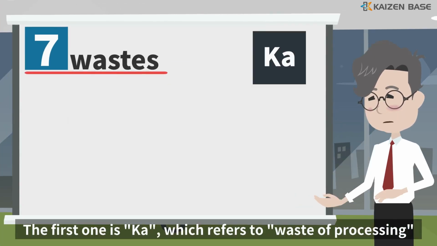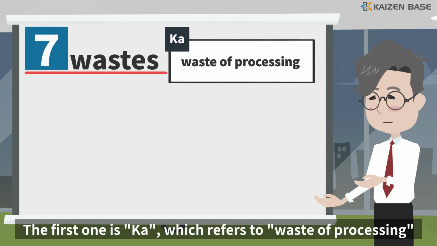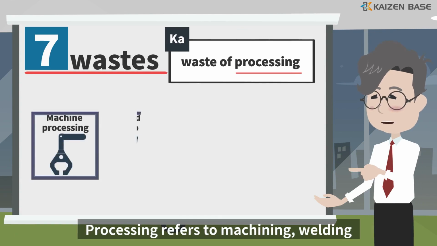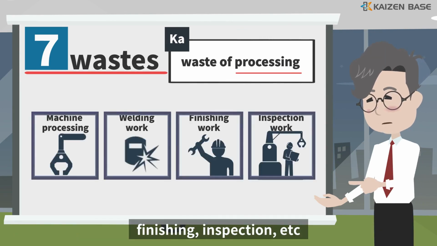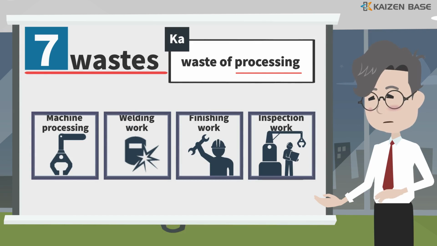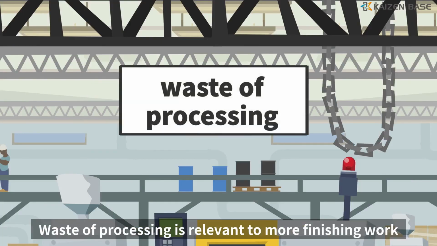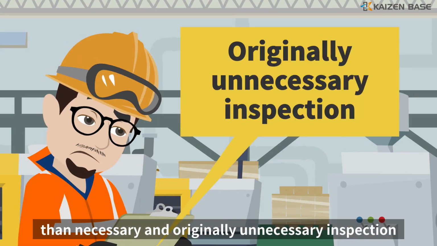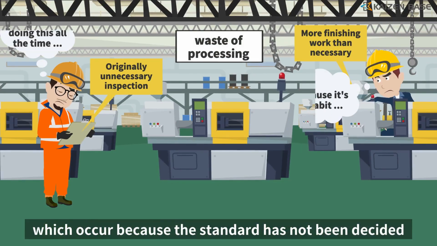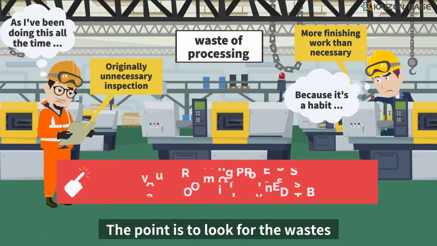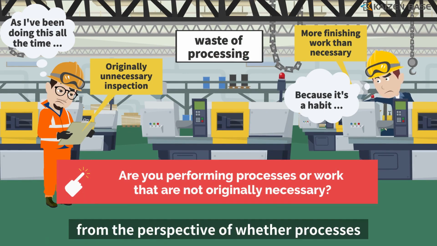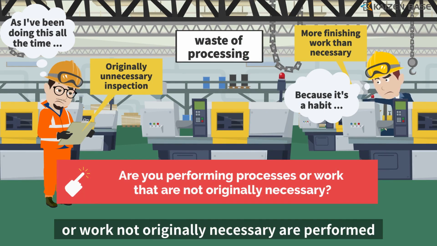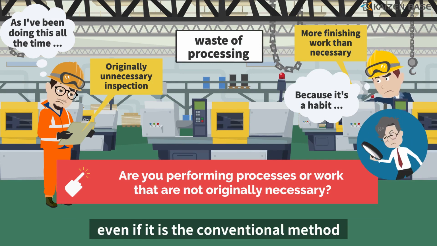The first one is Ka, which refers to waste of processing. Processing refers to machining, welding, finishing, inspection, etc. Waste of processing is relevant to more finishing work than necessary, and originally unnecessary inspection, which occur because the standard has not been decided. The point is to look for the wastes from the perspective of whether processes or work not originally necessary are performed, even if it is the conventional method.